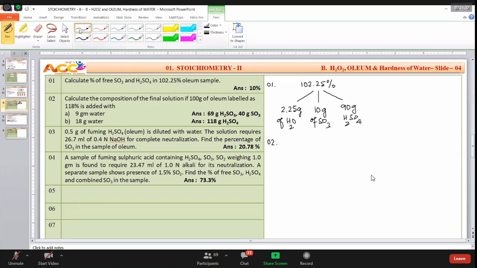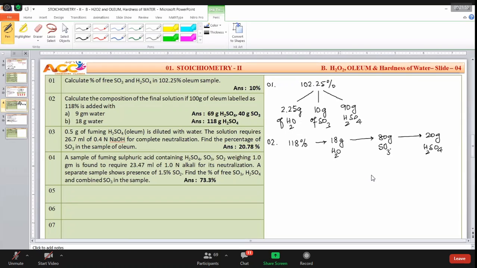First of all, what should I do? 118%. 118% is the label. It implies 18 grams water. It implies 80 grams SO3 according to the equation. It implies 20 grams of sulfuric acid.